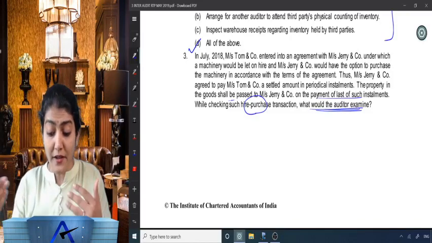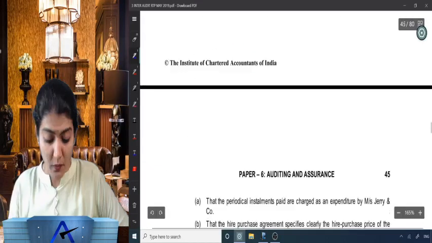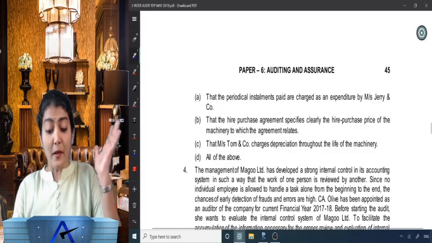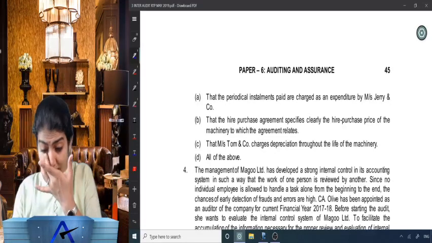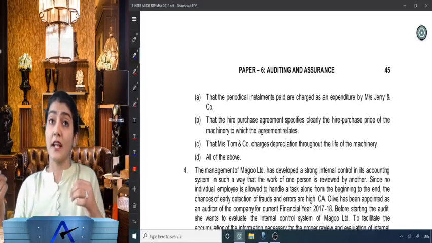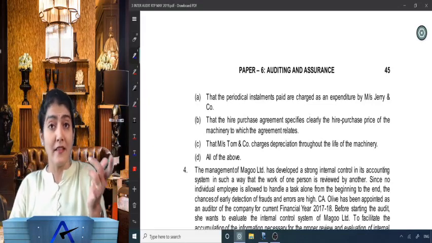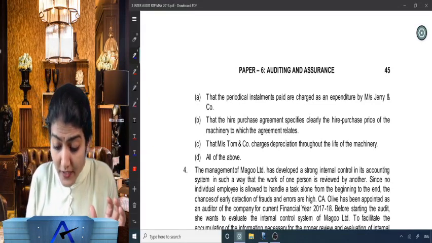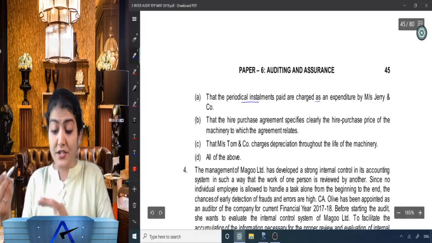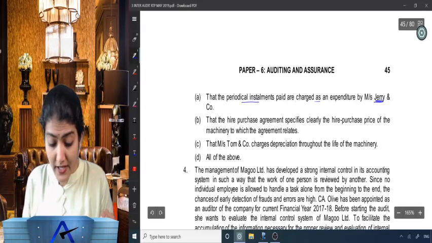While checking such hire purchase transaction, what would the auditor examine? Right, that the periodic installments paid are charged as an expenditure by Jerry and company. Why? Because it is a hire purchase transaction. It is not a finance lease over here. So periodic installments paid are charged as an expenditure by Jerry and company.